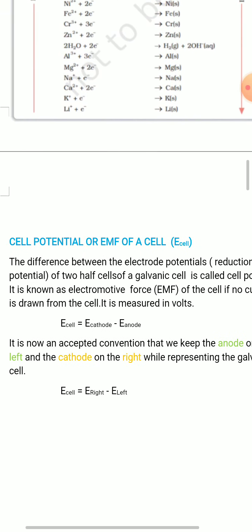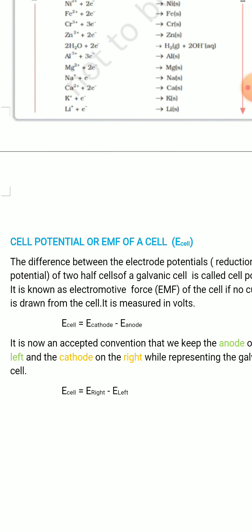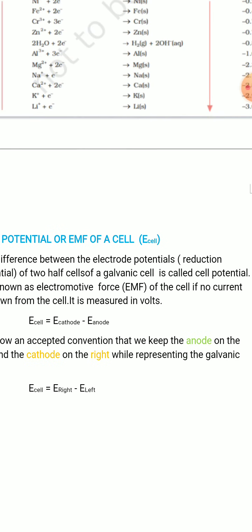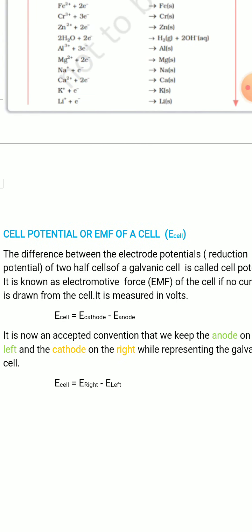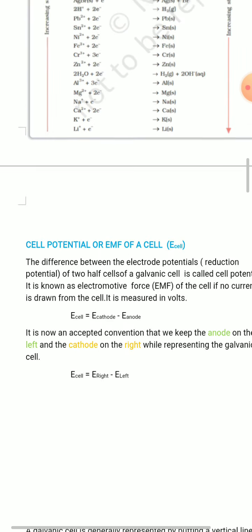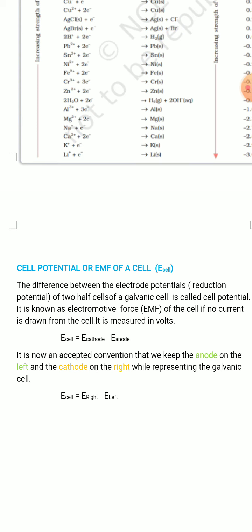And it is now an accepted convention that we keep the anode on the left and cathode on the right while representing the galvanic cell. It is a convention. You have to place the cathode always on the right and anode on the left. Okay, and E cell is E cathode minus E anode, or E right minus E left. And next day I'll talk about how to represent a cell.